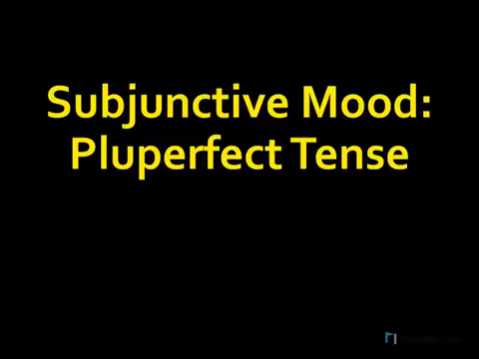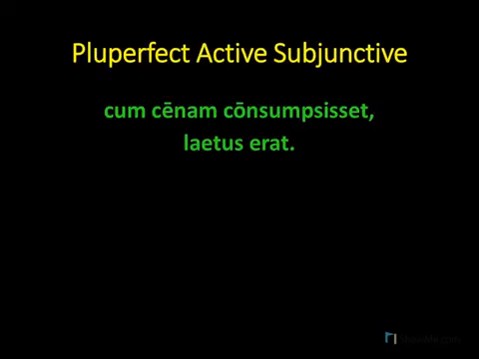In this video, we will discuss how to form the pluperfect tense of the subjunctive mood. Let's start with a brief example. Cum caenam consumsisset, laetus erat.